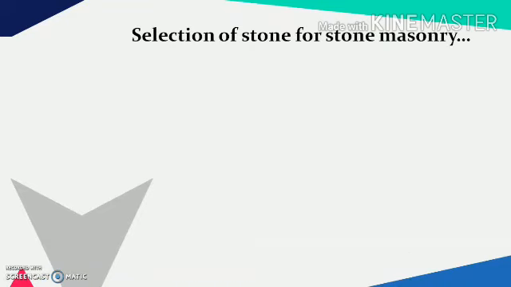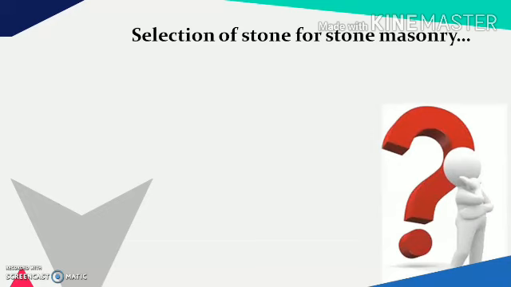Now, how will we select the stone for stone masonry? This is an art, to select the stone for a given work. The different things included in the selection process are, first, availability of the stones. Whenever we are planning any masonry work using stone, we must be aware of the availability of the stones. Stones selected should be, as far as possible, available locally. If the stones are not available, then they need to be imported from other parts and it attracts a huge amount of cost. The handling of stone is not easy at all.